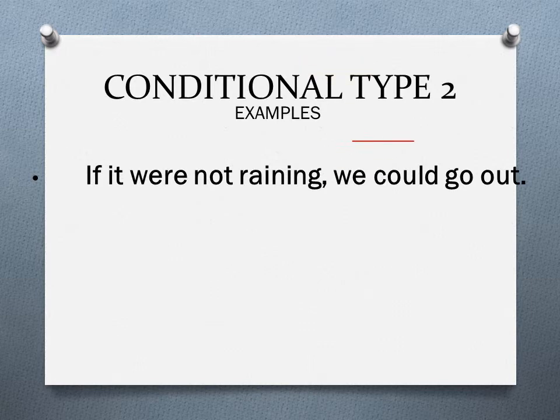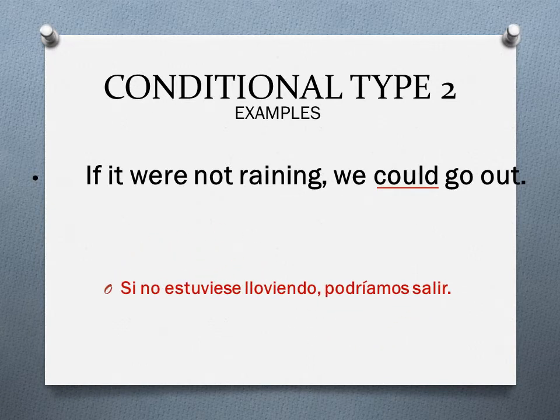So we have that. If it were not raining, we could go out, okay? So instead of could, we can use would, or we can use might, okay? And it should be the same meaning. Si no estuviese lloviendo, podríamos salir, okay? So that's what I mean. Could, podríamos in this case, and were, estuviese, okay? In this case.